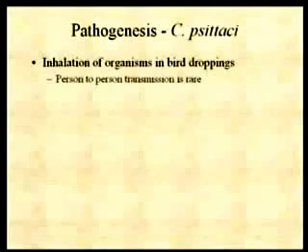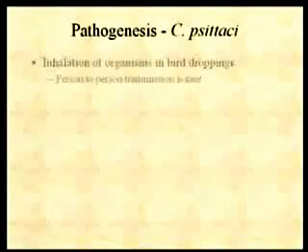All right, so where do we get this disease? We get this disease from inhalation of bird droppings. Remember, those elementary bodies are relatively resistant. If they're in the bird droppings, anything that disrupts the droppings and aerosolizes these things, we inhale. Now, person-to-person transmission has been documented, but it is very rare. Primarily, this is a disease that we get from inhalation of bird droppings.